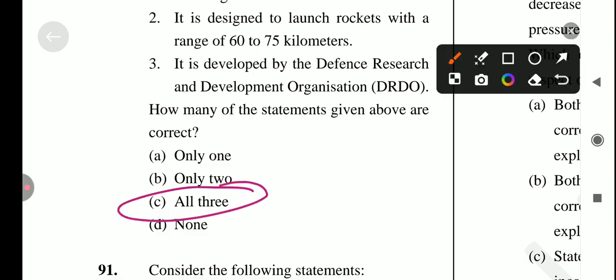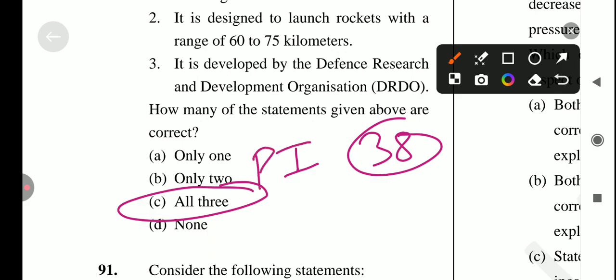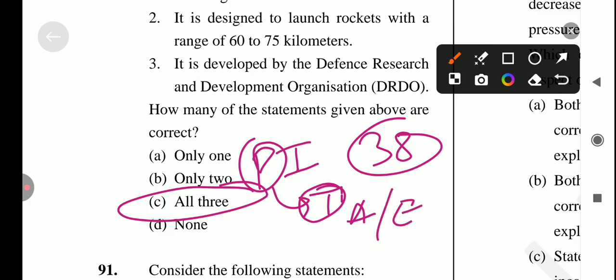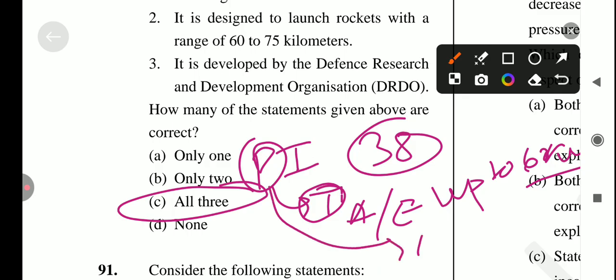All three are correct. And if we are talking about the ranges of the Pinaka, Pinaka 1 has approximately 38 kilometers of range. And the advanced and enhanced model that was brought later, up to how much will the enhanced model go? Up to 60 kilometers. And next one is Pinaka 2. Okay, what was the range limit of Pinaka 2? Up to 90 kilometers. Okay, so answer is option number C.